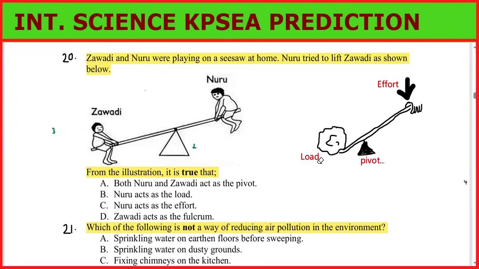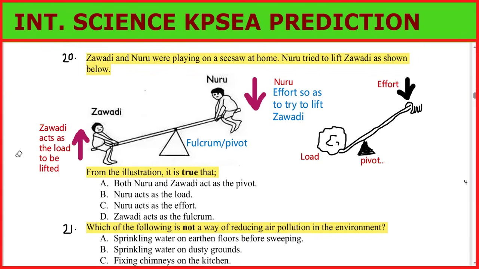So in this case, Nuru will be the effort to push down to lift Zawadi. So Nuru is the effort so as to try to lift Zawadi. And Zawadi here acts as the load to be lifted by Nuru.